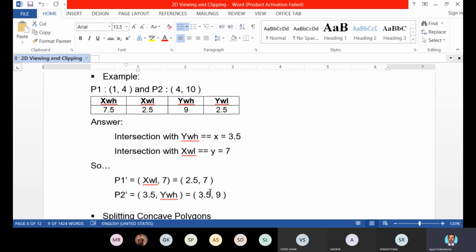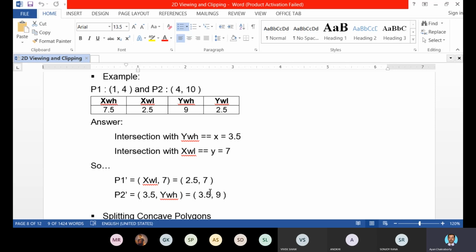After determination of the visibility, the line P1, P2 is partially visible according to this example. Now we find the intersection points, which have been determined as x is equal to 3.5 and y is equal to 7.